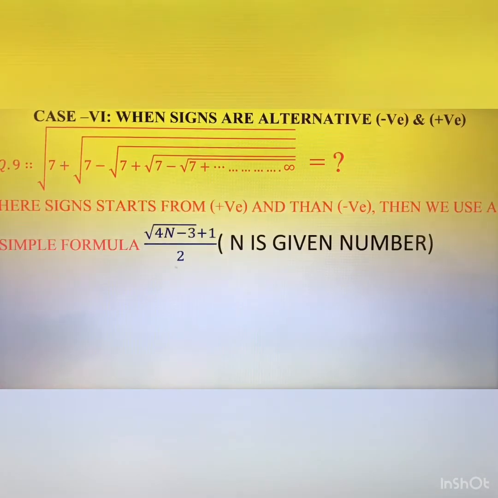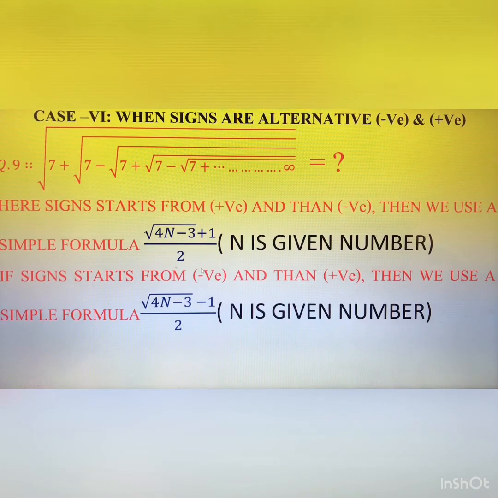We will use a simple formula, with just a difference of minus 3. The formula is the same as the previous one, but instead of 4n plus 1 it is 4n minus 3, and plus 1 just outside of the root, divided by 2. But if the sign starts with negative, then you put minus 1 here. This is the difference.